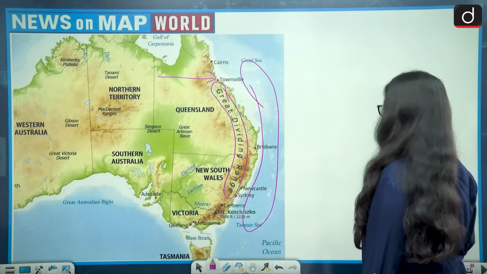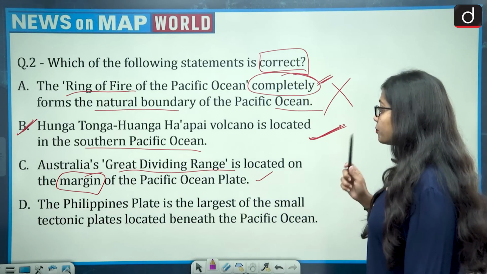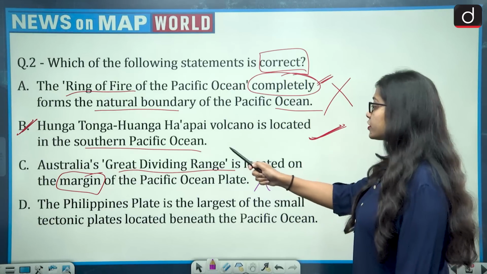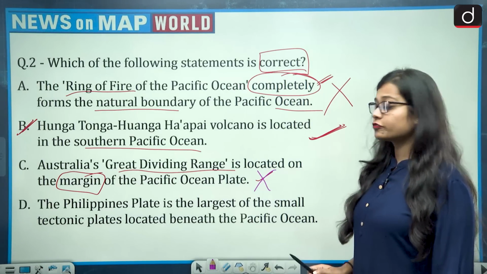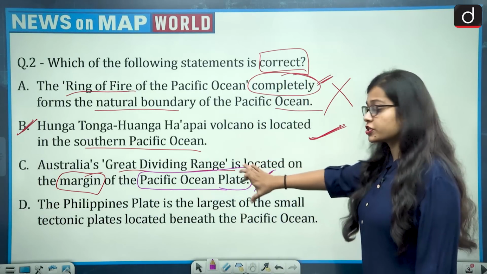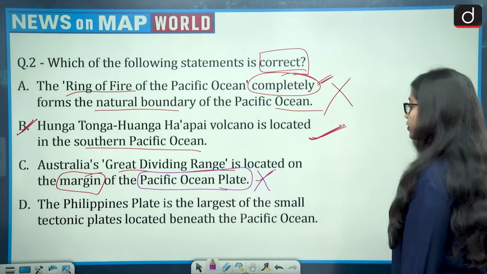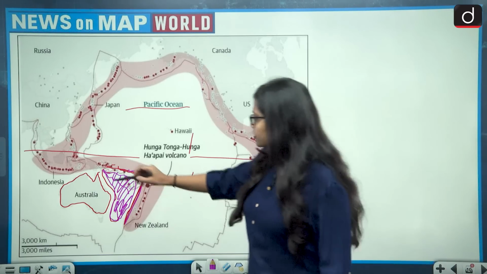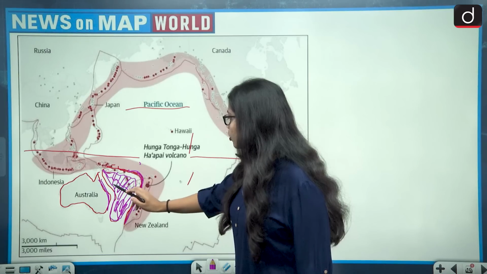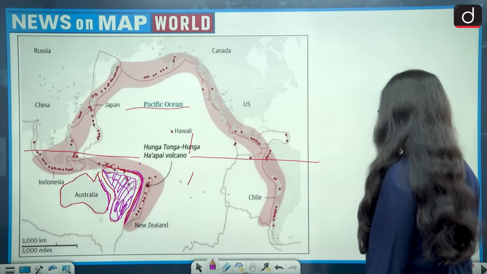Now let's see the question. Australia's Great Dividing Range is located on the margin of the Pacific Ocean plate. This becomes wrong because the distance between the Great Dividing Range and the Pacific Ocean plate is very high. I'll show you once again. This is the Great Dividing Range of Australia and this is the Pacific plate, and they are not on the margin because there is a huge difference between them. So this statement becomes wrong.